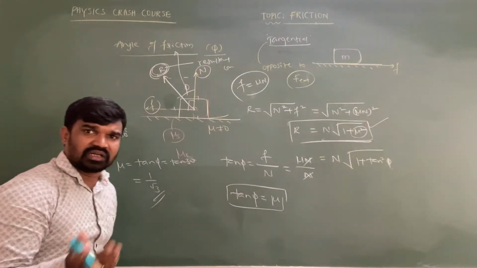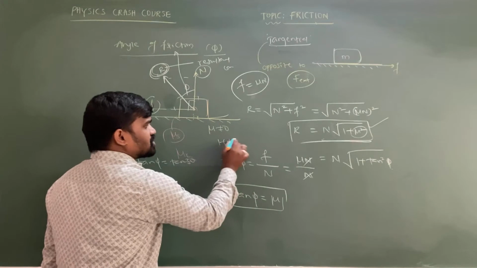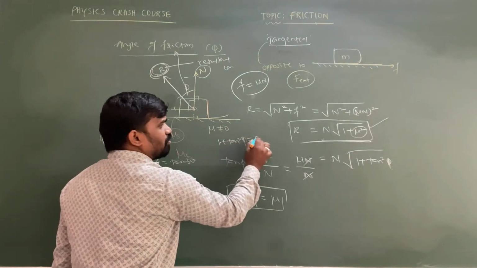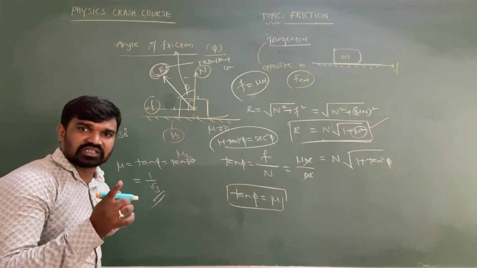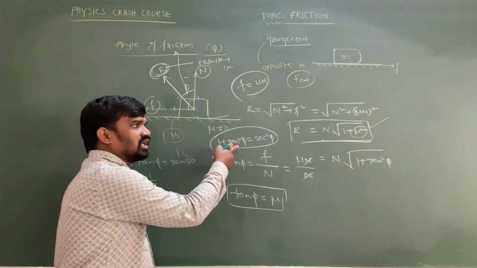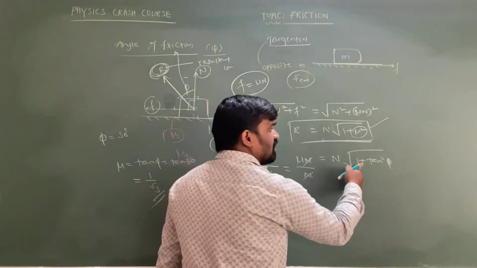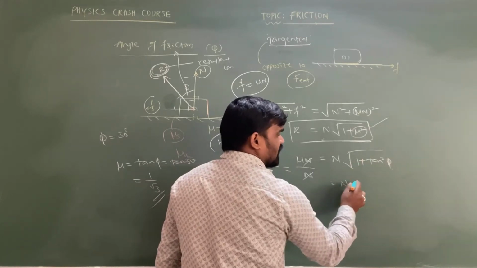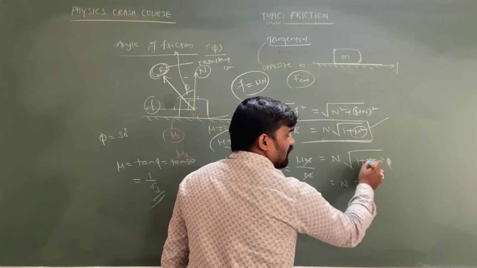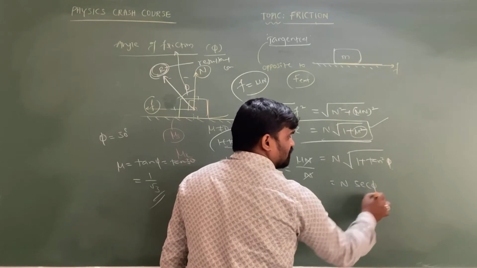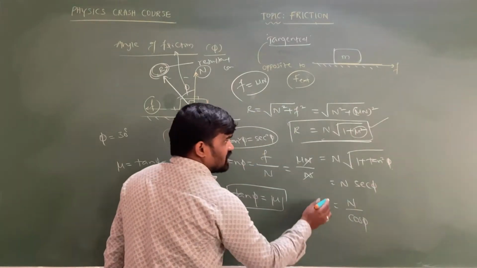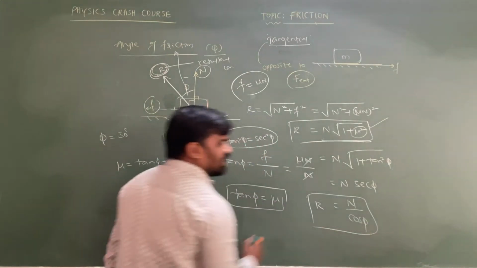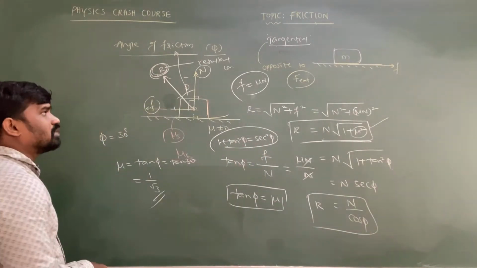According to trigonometric identities, 1 plus tan square phi is equal to secant square phi, because secant square phi minus tan square phi is equal to 1. By using this trigonometric identity, we can substitute: N into secant square phi, and since the root is there, N into secant phi. So this we can also write as N by cos phi. So this is the resultant contact force. Sometimes they might ask you to determine it like this also.